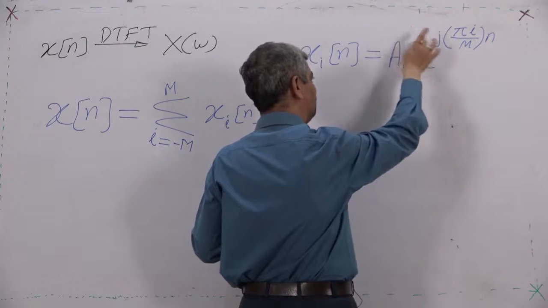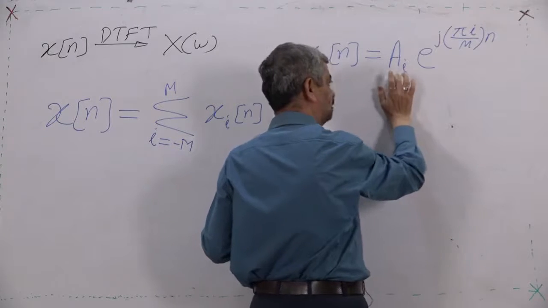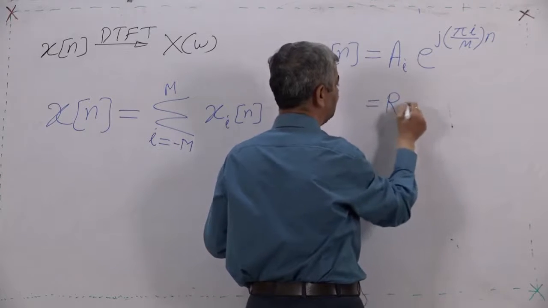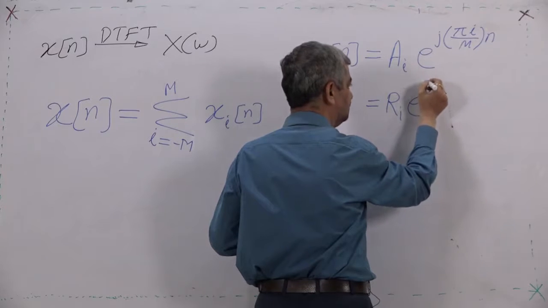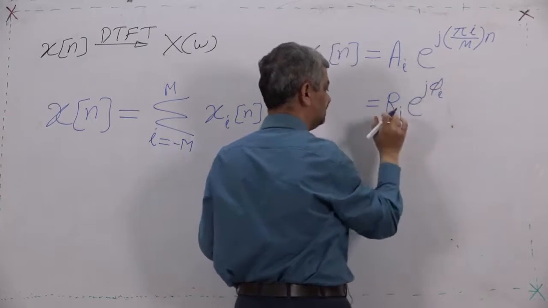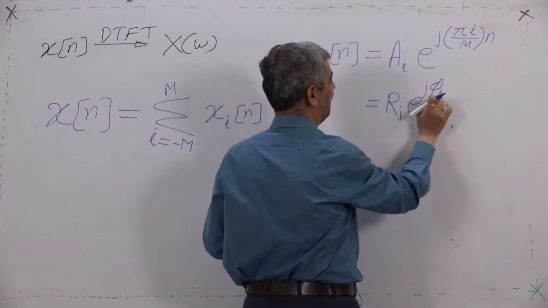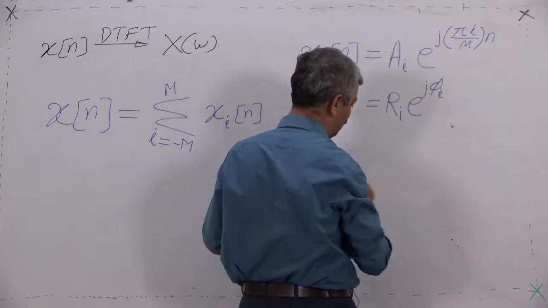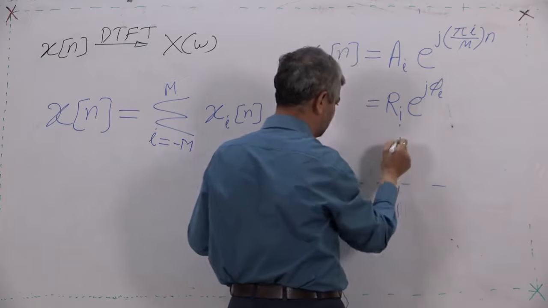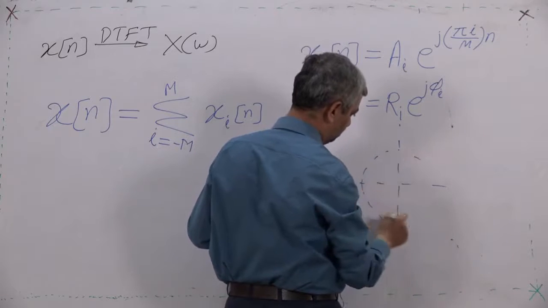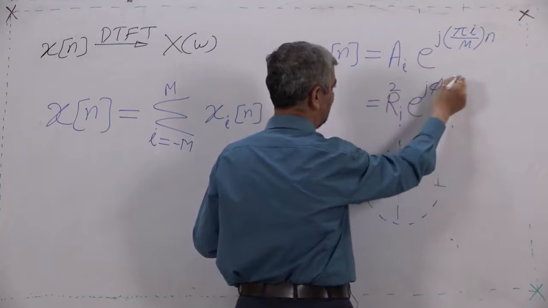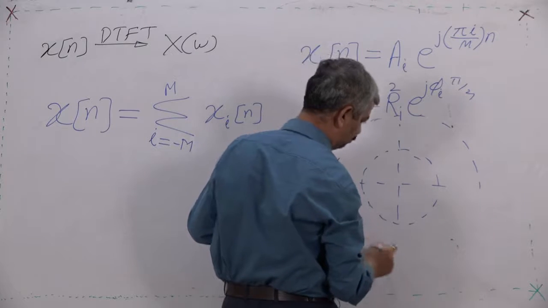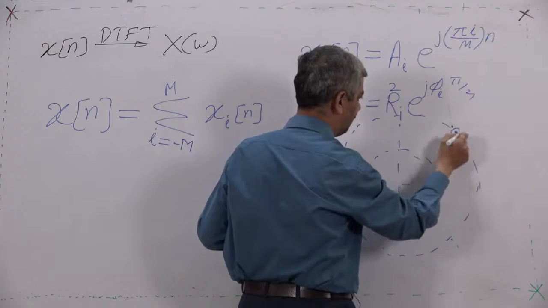When I multiply a rotating point on the unit circle by a constant a_i, this constant is not a real constant, it is R_i radius e raised to j phi_i. If R_i is 2 and phi_i is pi by 4, then at n equal to 0, this x_i0 will be a point on a circle of radius 2 starting at pi by 4.